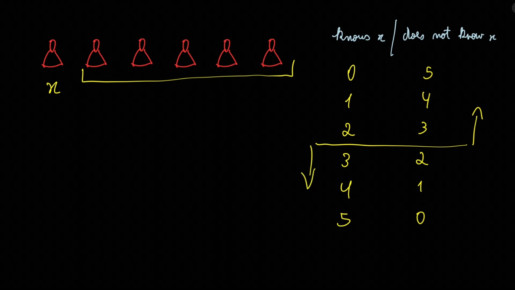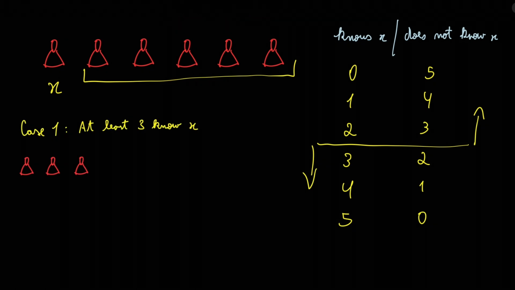Or, said in a different way, by the pigeonhole principle, given that there are only 2 categories, at least 3 must fall into one of these 2 categories. So, we can split our proof in 2 cases. Case 1 is at least 3 of the people from the group know X, and case 2 is at least 3 of them do not know X. These 2 cases, as we said, cover all possibilities.